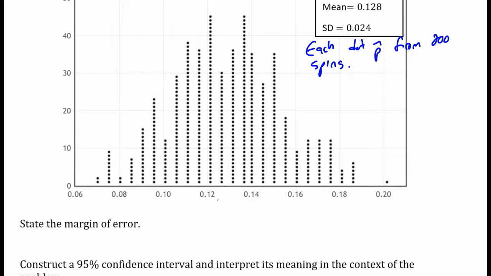And we're going to use that to construct a confidence interval. So what's my margin of error? My margin of error is 2 standard deviations of the sampling distribution, which comes out to 0.048.